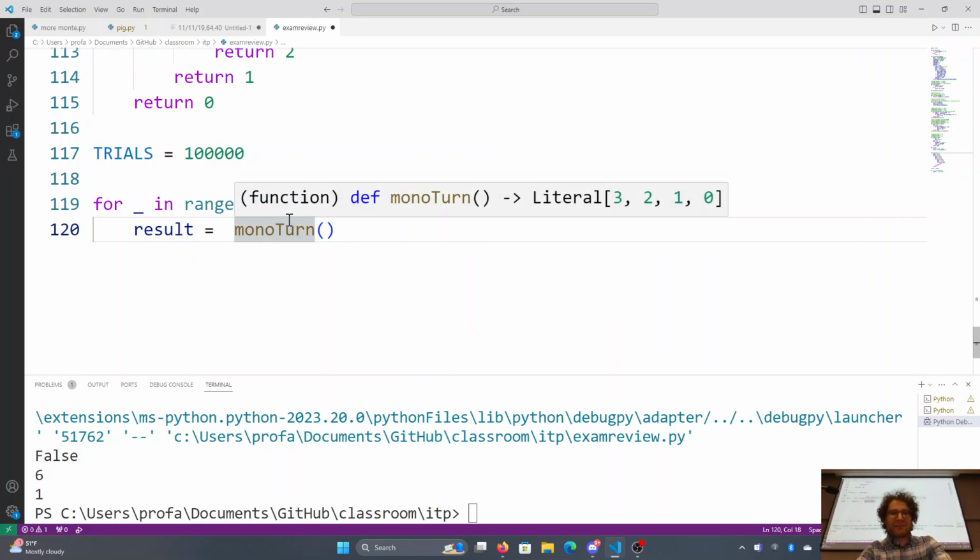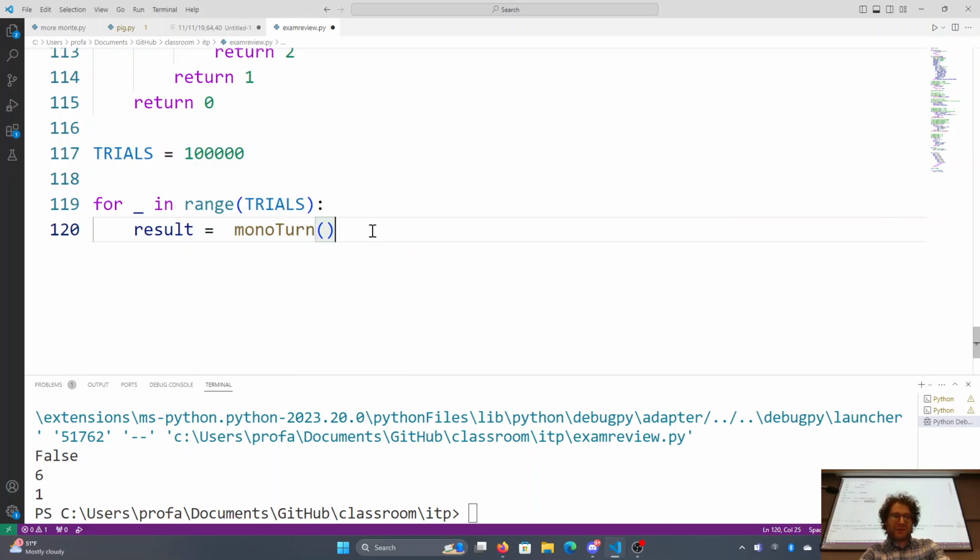And it can even detect whether or not it's going to be a 3, 2, 0, or 1. That's pretty cool. Okay, so we get the result, but now we got to keep track of our results. So results is equal to a dictionary, and this is easy.